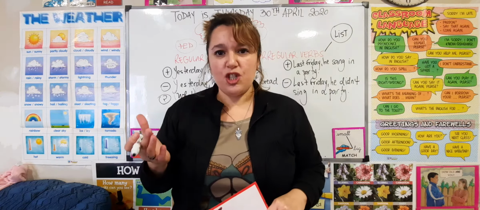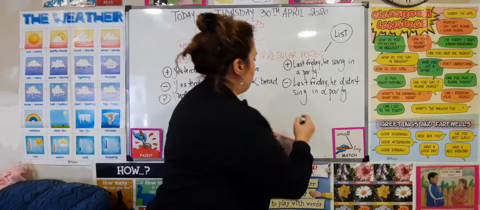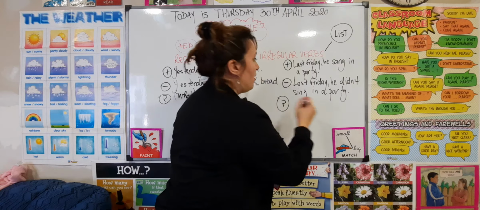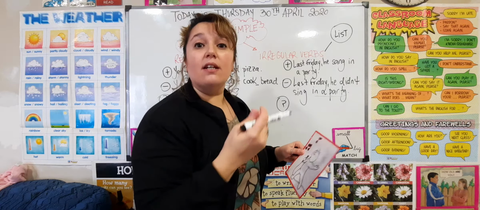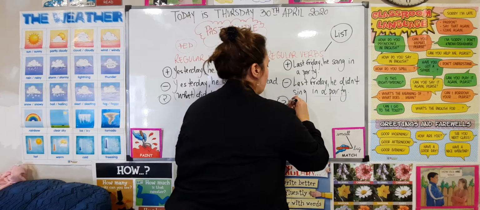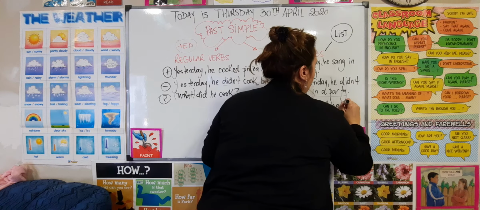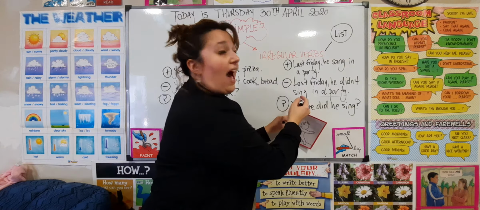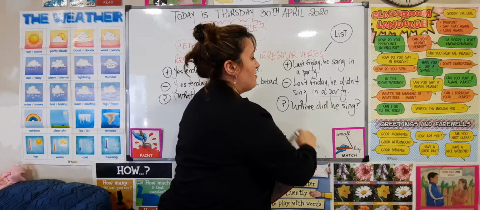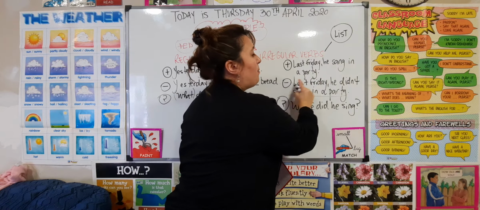And what about the question? The question can be, for example, where did he sing? Yes? Where did he sing? And the answer should be he sang in a party.